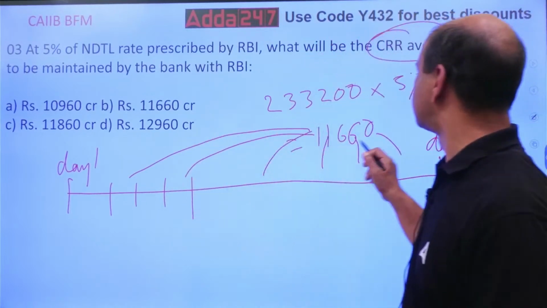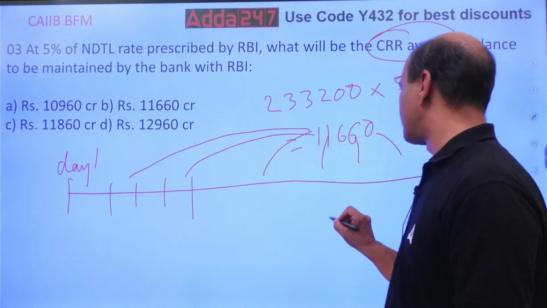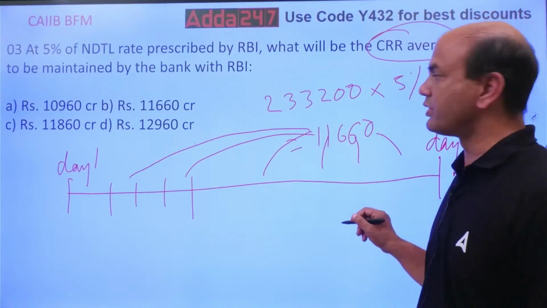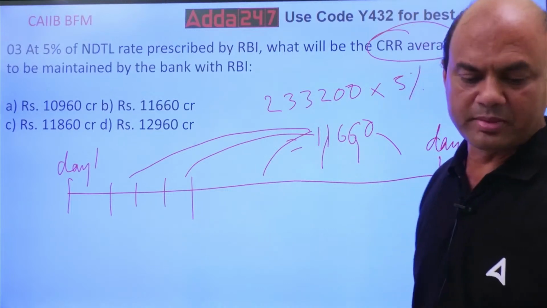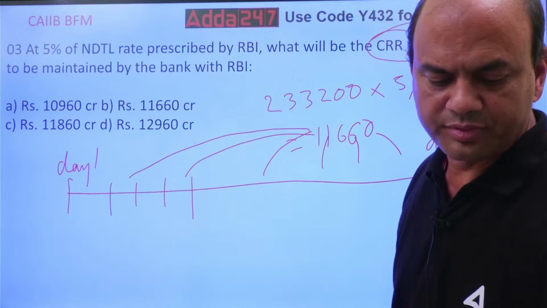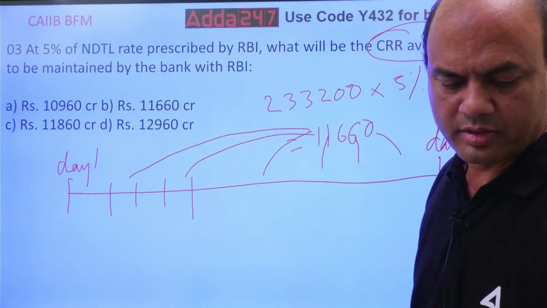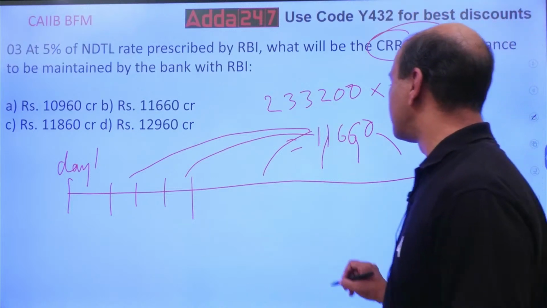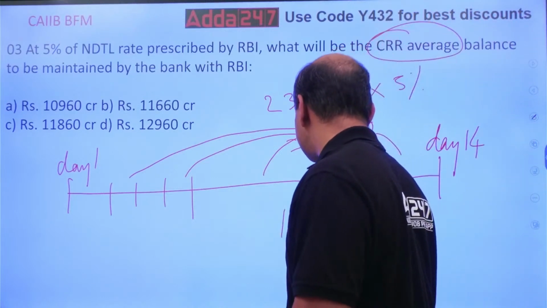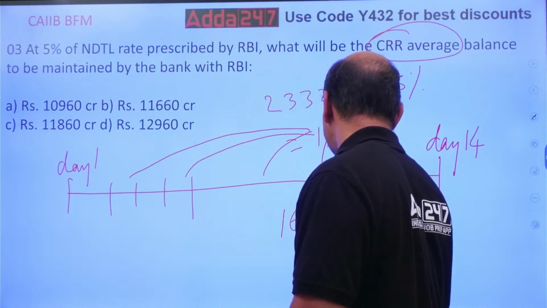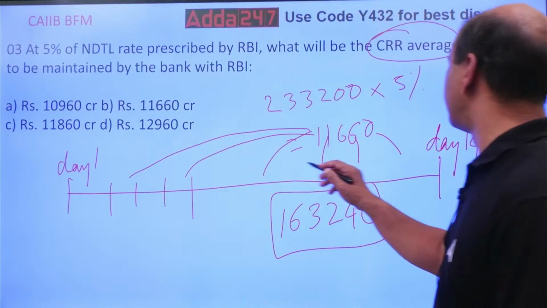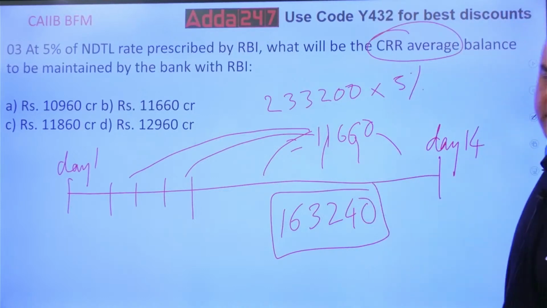11,660 into 14. So multiply this. What will be the total CRR amount you will maintain with RBI then? So multiply this into 14. What are you getting? So total amount will be 163,240. This is the total amount of CRR you will be maintaining for 14 days.